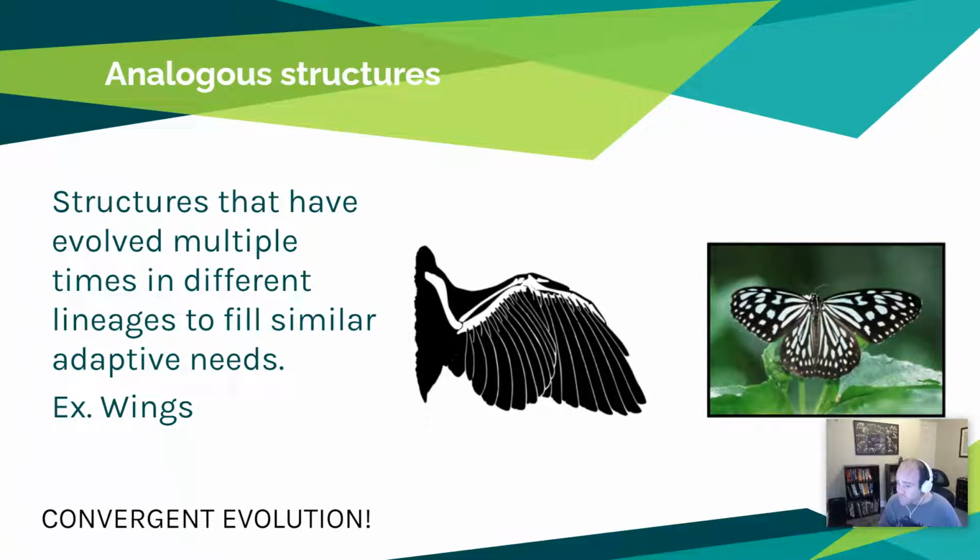There's similar needs or similar selective forces in their respective environments that led to similar traits, but from totally different evolutionary lineages. So well after the branch that became insects and the branch that became birds split, wings developed. So it wasn't that the ancestor had wings and they both spread out from there. They spread out and then they converged together by both having wings. So this is convergent evolution, where we see different lines of evolutionary history coming together with similar traits. So like a wing in a bird, a wing in a butterfly, built totally differently, but both give flight.